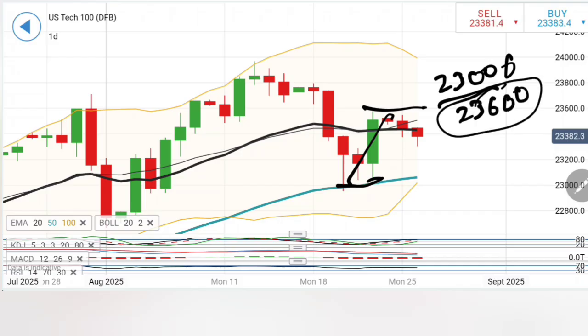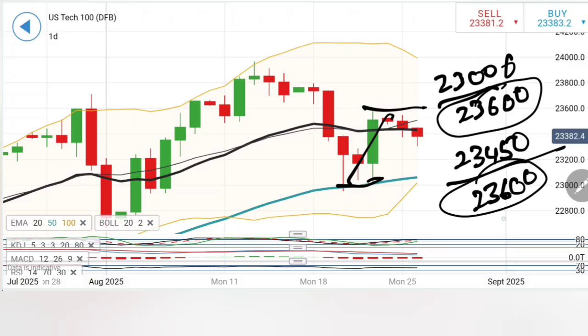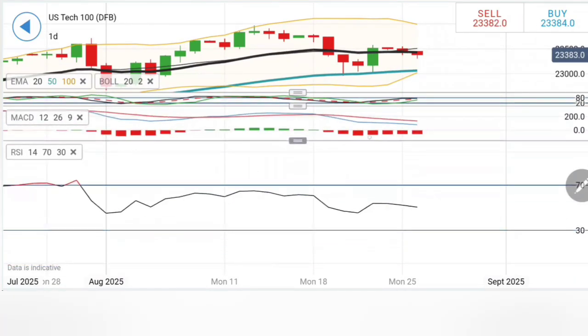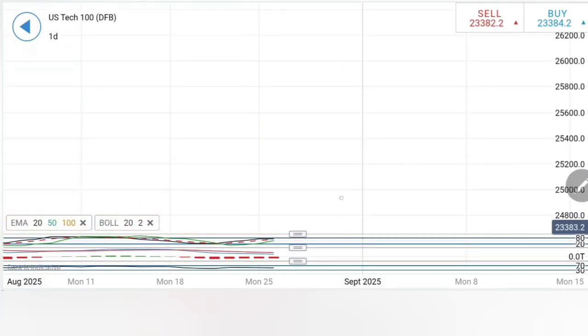So if we are buying at 23,450, which is a good level for us to initiate a buy, till 23,600 we have to just trail with 50 points trailing stop loss, and once it trades beyond 23,600, you can stay bullish for 23,800 possibly very, very soon, if not today. Stochastic rising, the MACD bearish, the RSI has dropped as well. So considering this, the buying entry now is at 23,450 with resistance till 23,600.